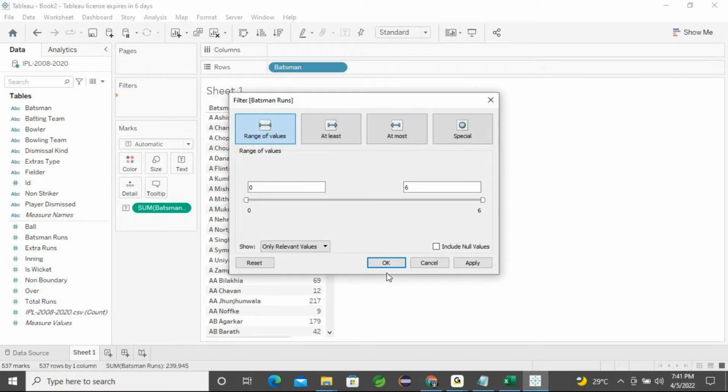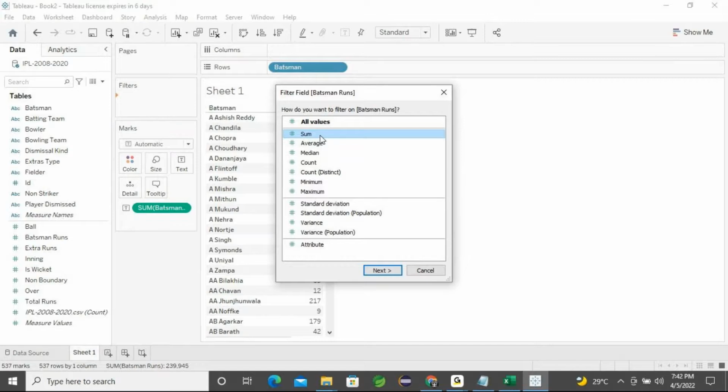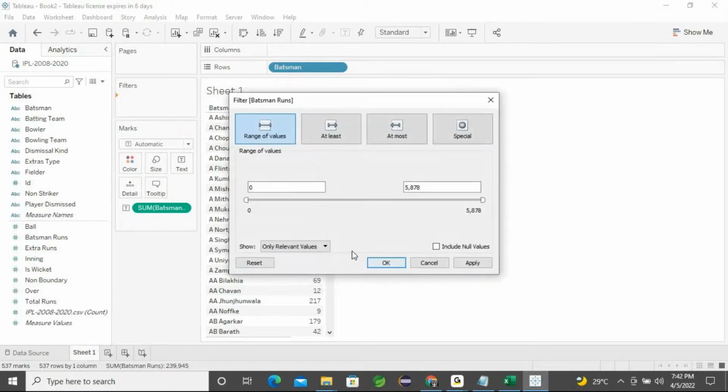Okay, fine, clear. So if you select, see what will happen. I can select that batsman's runs, drag it, and put it into the filters. If I select sum, it will go for the total sum, which means the last total value. Sometimes you can also choose it, because you don't know who has the last value.